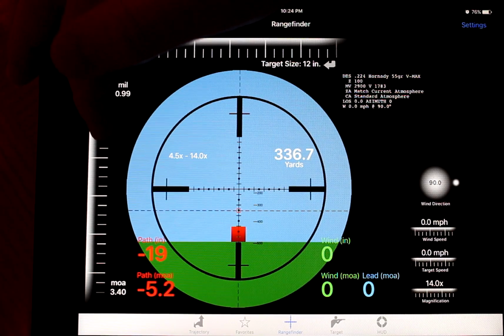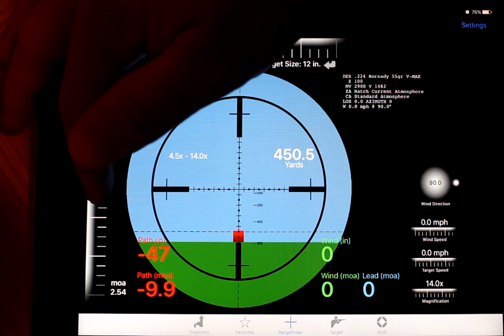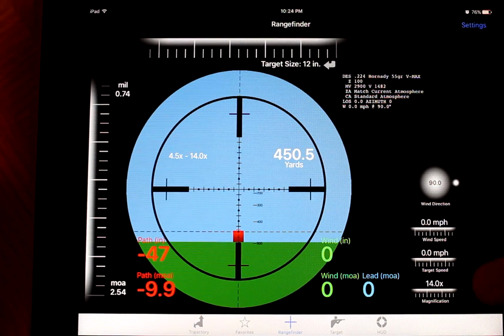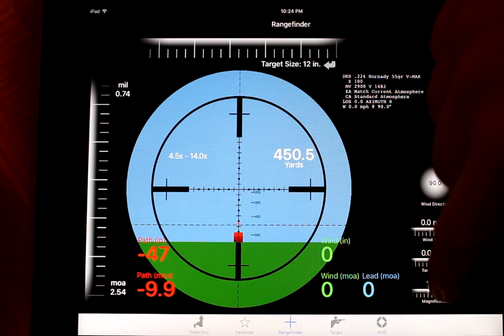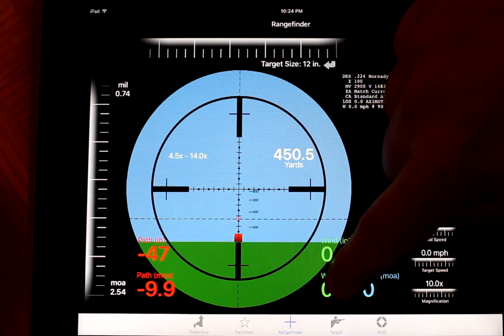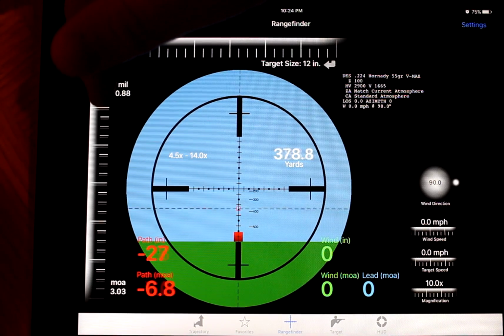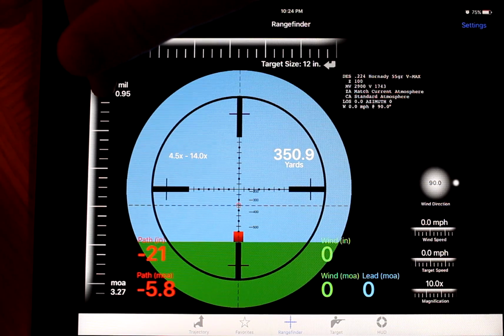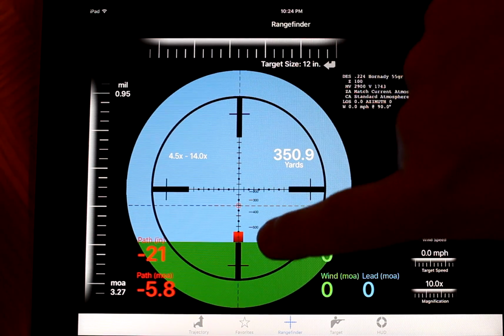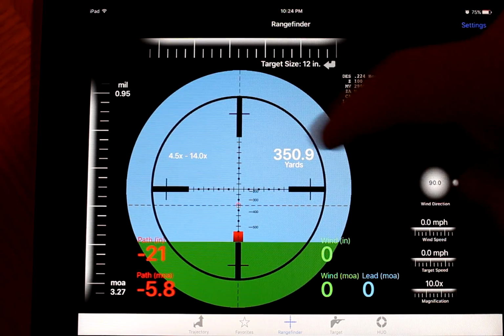I can change that. So if I am exactly 1 mil for that 12 inches, you can see my magnification is 14x here. So I can actually change this. Just go down to 10x. That's where I had my range. That's right, it's entered in. Okay, 10x. And I know that target is 12 inches, it's going to fit 1 mil, then I'll know I'm 350 yards out.